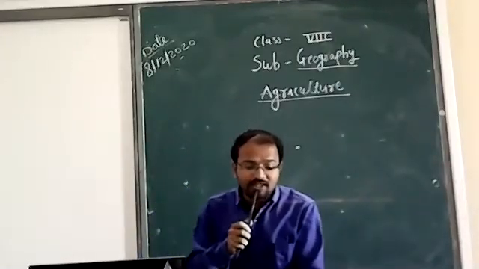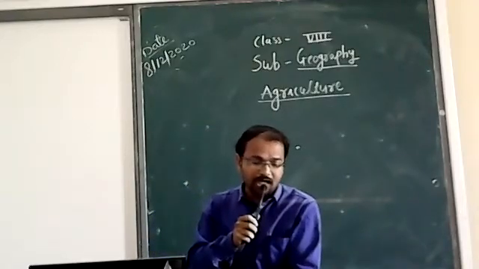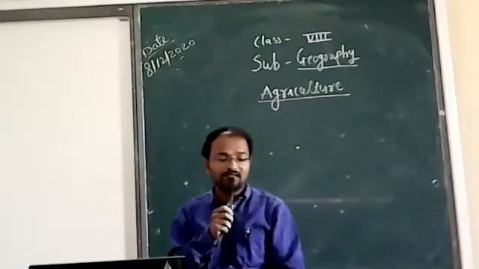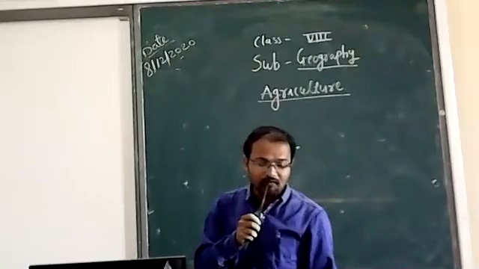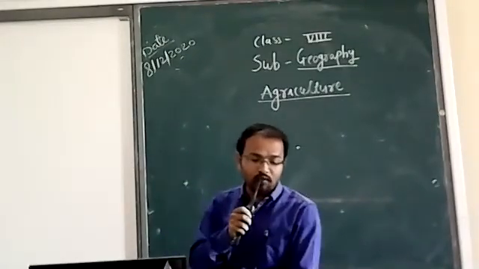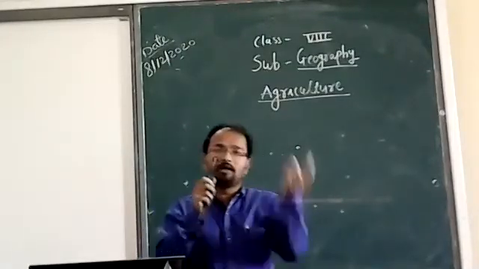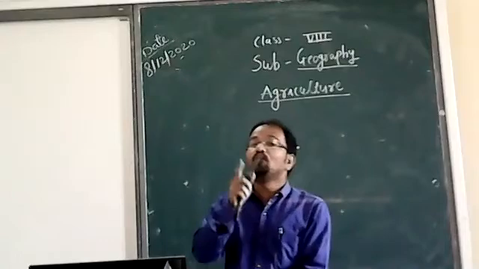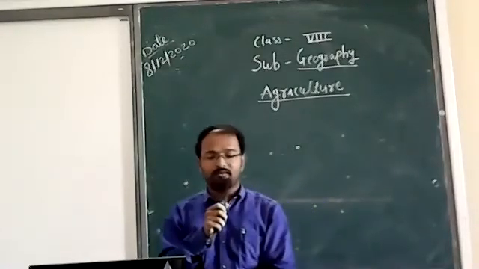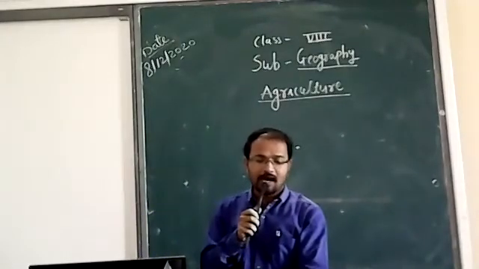In intensive subsistence agriculture, the farmer cultivates a small plot of land using simple tools and more labor. Climate with a large number of days with sunshine and fertile soil permits growing more than one crop annually on the same plot. Rice is the main crop. Other crops include wheat, maize, pulses, and oil seeds.